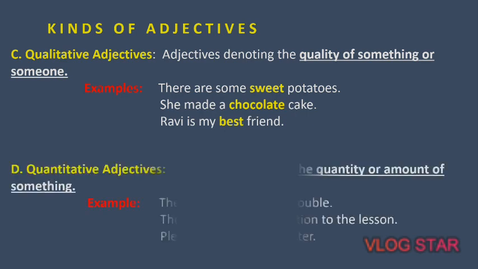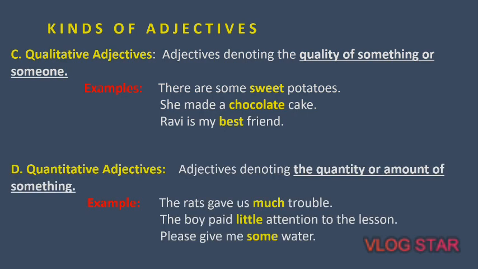Now the fourth type of adjective is the quantitative adjective or adjective of quantity. As the very term suggests, these adjectives refer to a particular amount or quantity of something. The quantity or amount of a substance is referred to by a quantitative adjective.